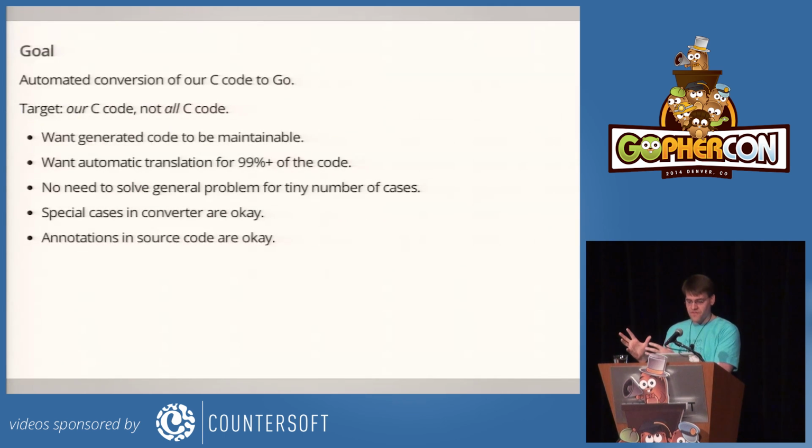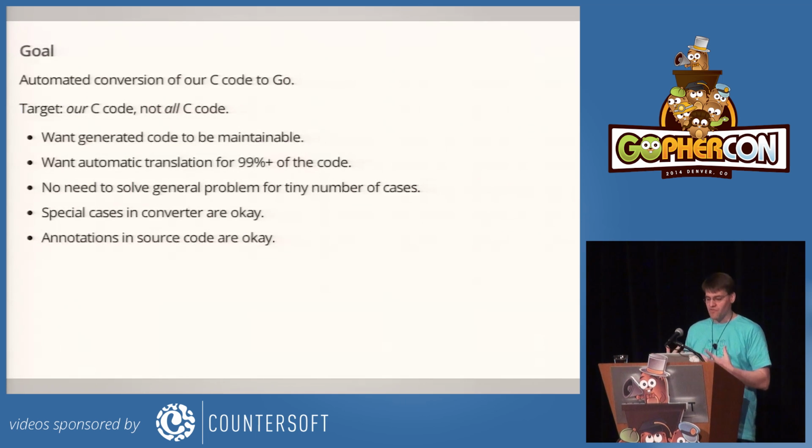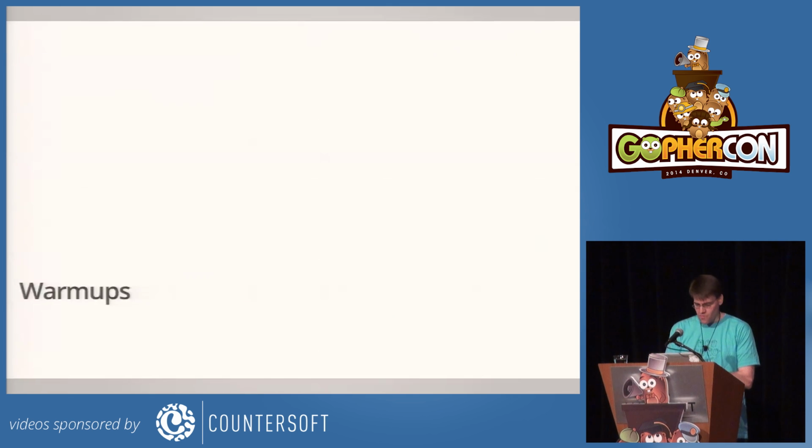So our goal is automated conversion of our C code to Go. It's our C code, not all C code. And so we want the generated code to be maintainable. It's no good if it looks like it came out of a compiler. So it has to be at least as structured and clear as the current C code. And we want automatic translation to handle something like 99% of the code. More would be fine. But it's OK not to solve a general problem if there's only a tiny number of cases to handle. Special cases in the conversion tool are OK, and annotations in the source code to help the tool are also OK, as long as they're limited. So let's do some warm-ups.